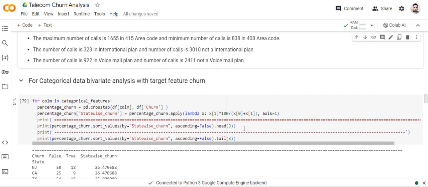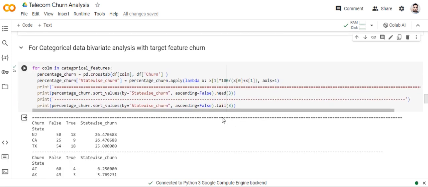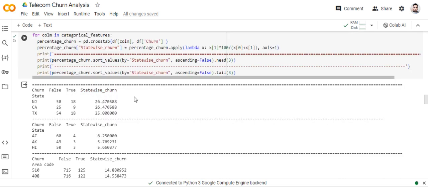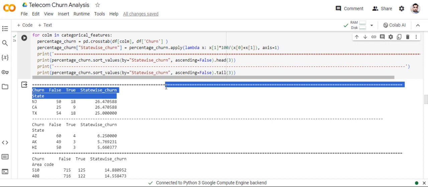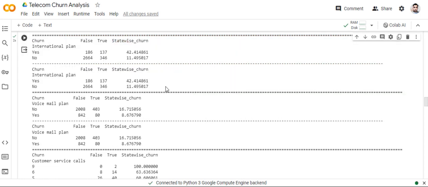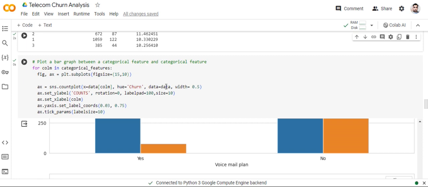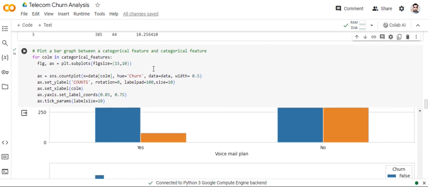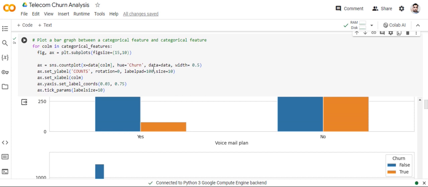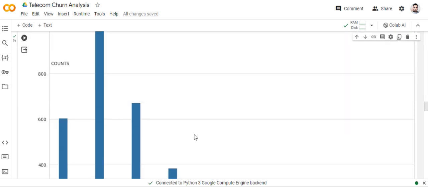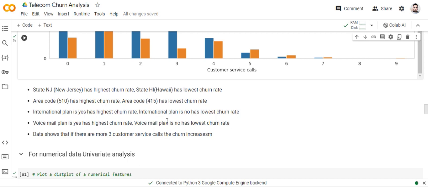For categorical data bivariate analysis, for each feature, find the percentage churn of the categorical feature, and find the top and tail values of the percentage churn of the categorical data type. Plot a bar graph between the categorical independent feature and the dependent variable. Okay, this is the bar graph between the categorical dependent feature and independent feature.